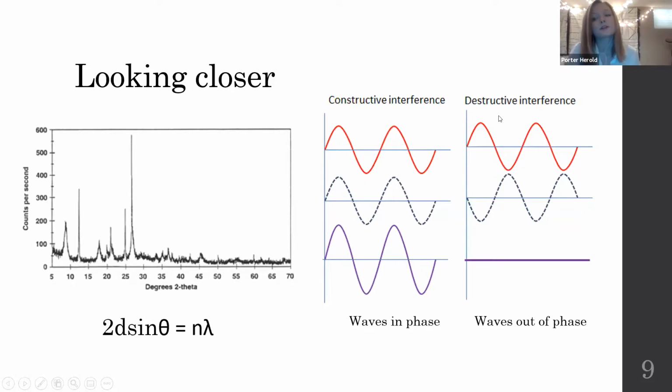And we can have destructive interference, where waves are out of phase with one another, and we'll get a wave with a lower amplitude than what we started with. So what's happening is when the Bragg equation is satisfied, when this angle is correct, that's when the reflected X-rays are constructively interfering with one another, and that's where we get a spike in intensity in the XRD graph. So that's where our peaks come from.